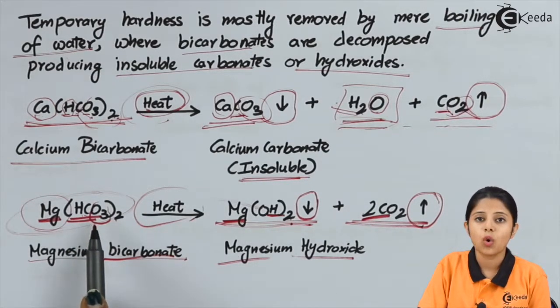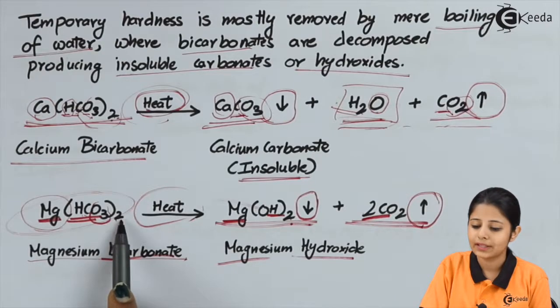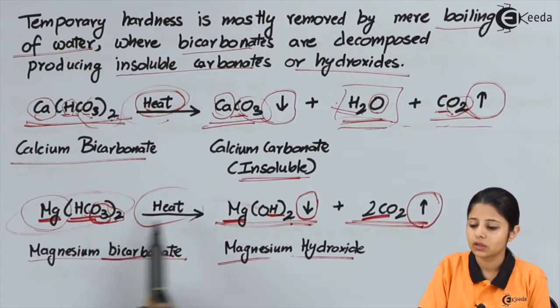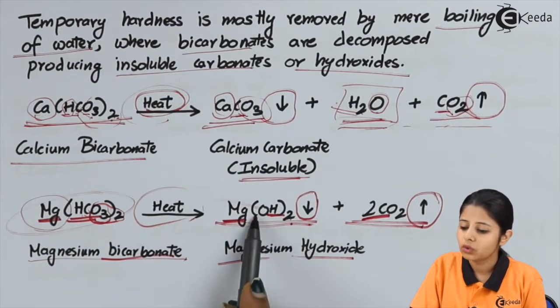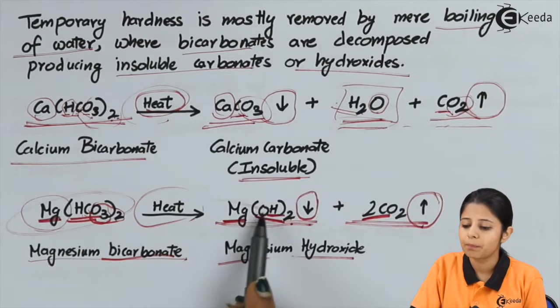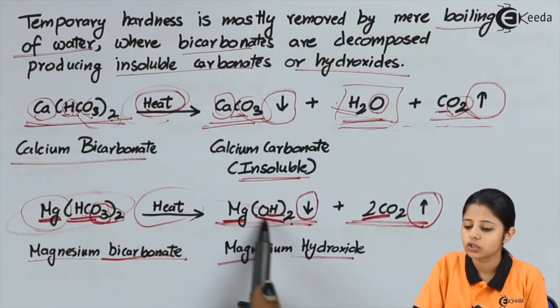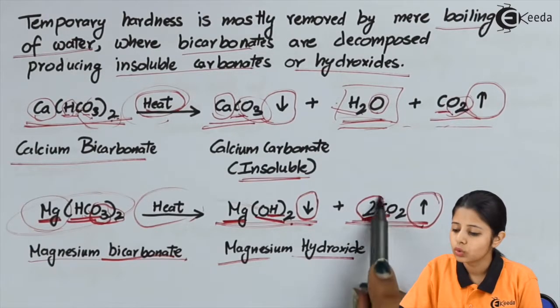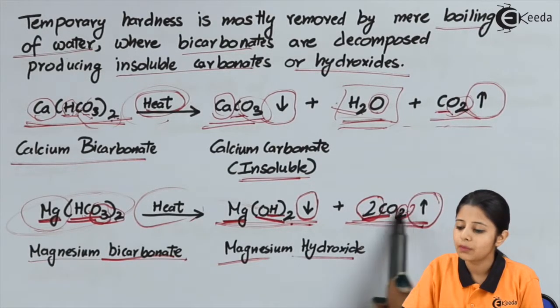Finally, moving down to oxygen, we have O3 twice. That means oxygen overall is 6. 3 into 2, 6. On my product side, I have 2 oxygens over here. Since oxygen is a part of this bracket, I have 2 oxygens over here. And we have 2 CO2. Now this 2 and this 2 will multiply forming a 4.